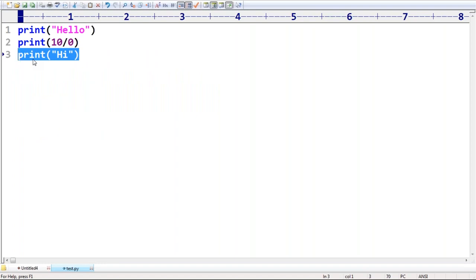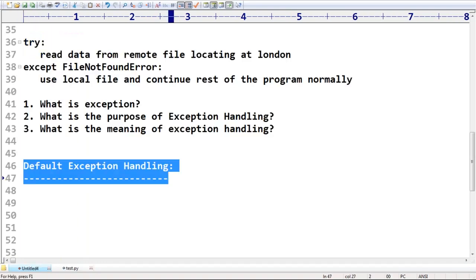Sir, in a Python program, if an exception or error comes anywhere, what will happen? Immediately the program by default will be terminated abnormally without executing the rest of the code. Remember that, okay? That's all. This is nothing but default exception handling in Python. The throw keyword and all those things we will discuss. Don't worry, Vedanta. Okay, up to this is it clear?